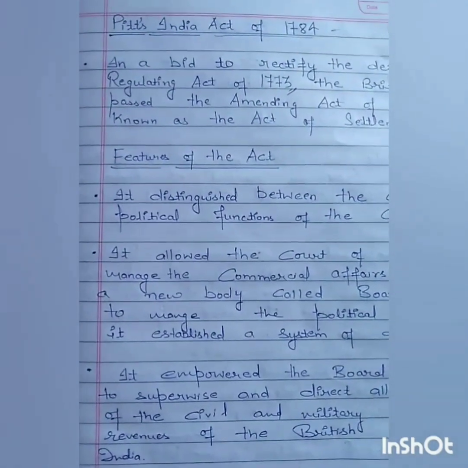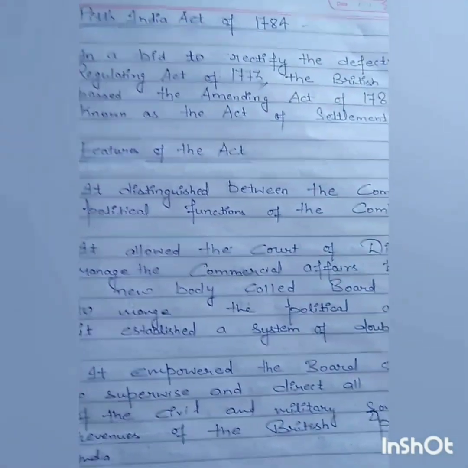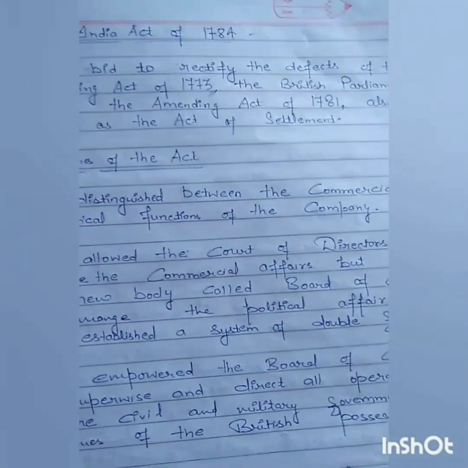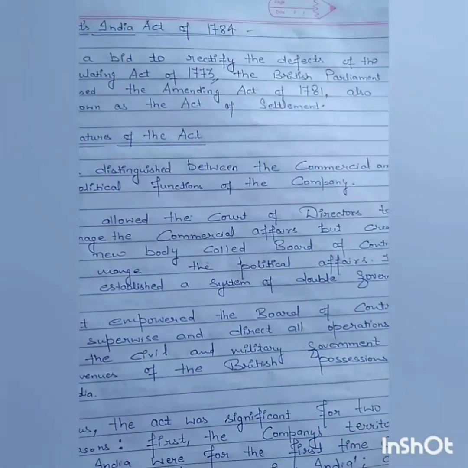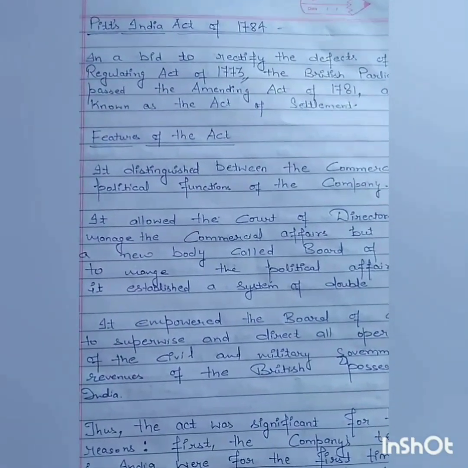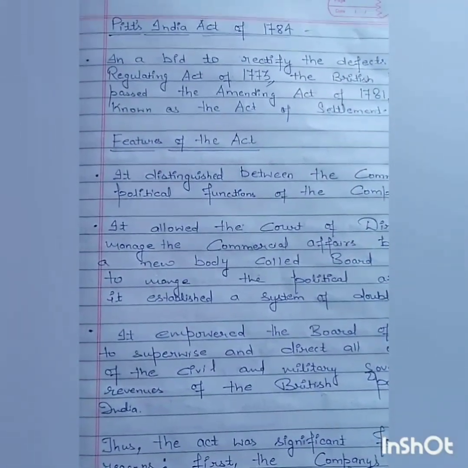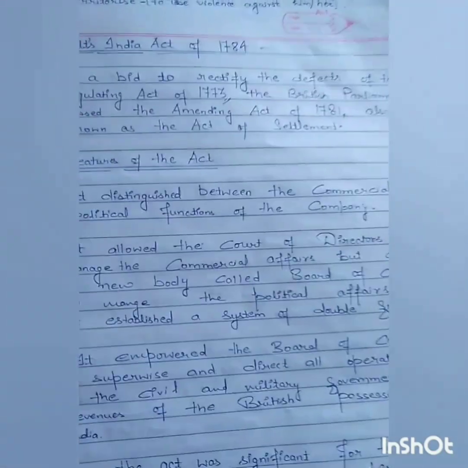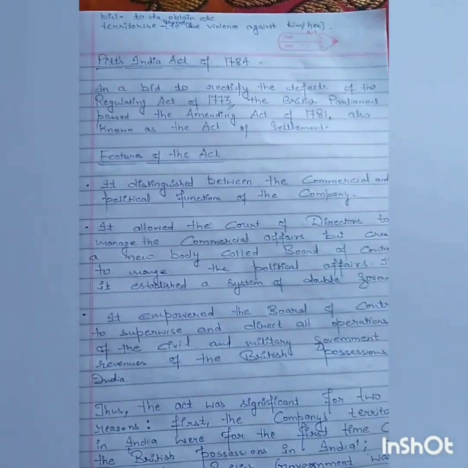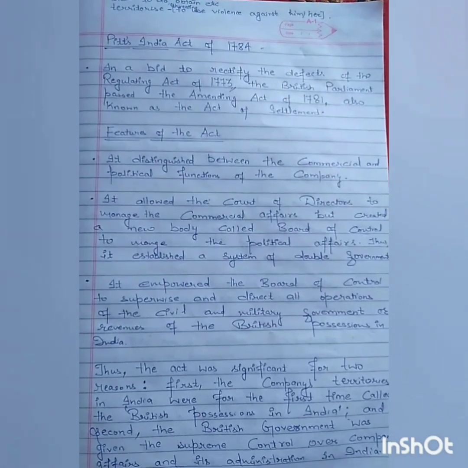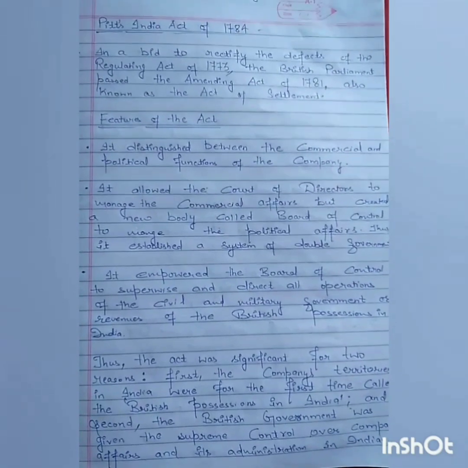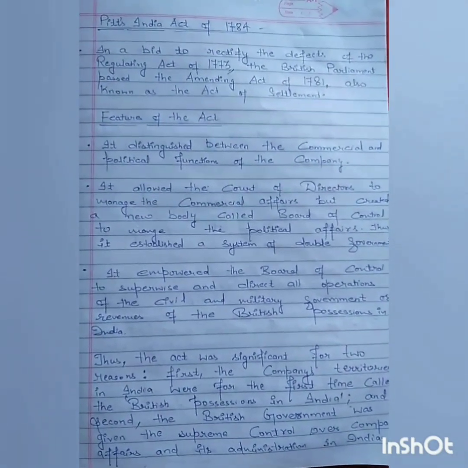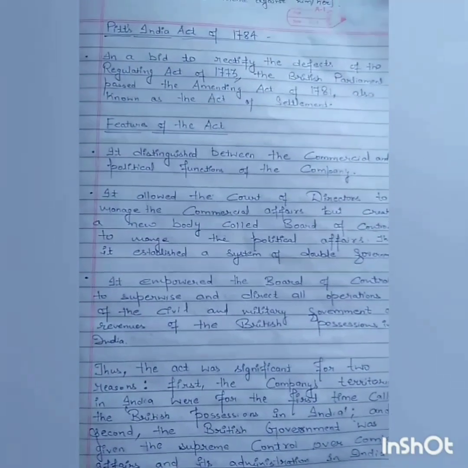The second act was Pitt's India Act of 1784. In a bid to rectify the defects of the Regulating Act of 1773, the British Parliament passed the Amending Act of 1781, also known as the Act of Settlement. Features of the act. It distinguished between the commercial and political functions of the company. It allowed the Court of Directors to manage the commercial affairs but created the Board of Control to manage the political affairs. Thus, it established a system of double government.